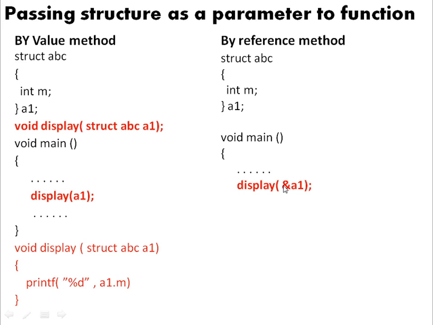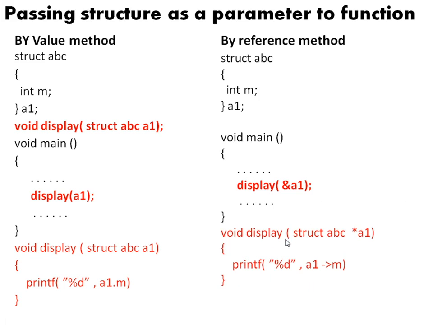When I am trying to call the display function, in the value method I pass the value of the variable a1, but here I am passing the address of this particular variable. Whenever I pass an address of the variable, we call that method the reference method, and the ampersand at this place is nothing but the address operator. So I am calling a function by name display by passing the address of a structure variable called a1. So now the display function is called.